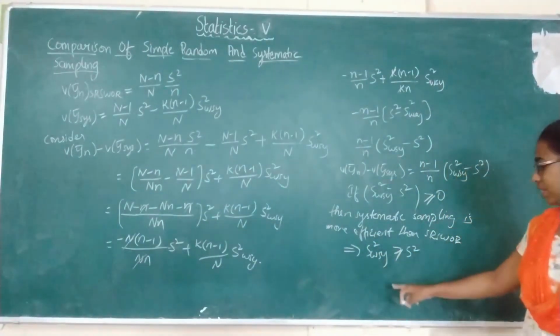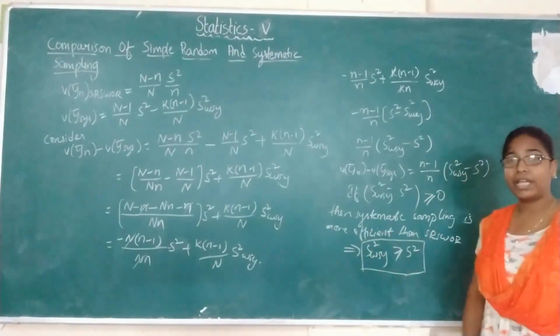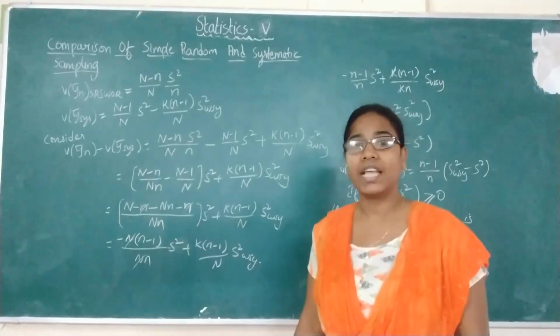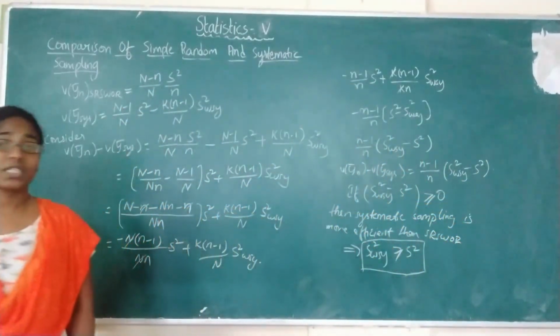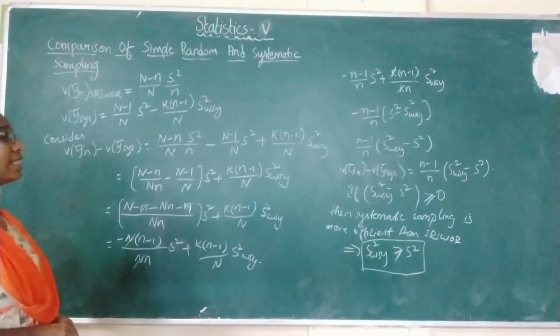So if this condition is satisfied, then only the systematic sampling is more efficient than the simple random sampling without replacement. So this is a comparison between the simple random sampling and the systematic sampling.